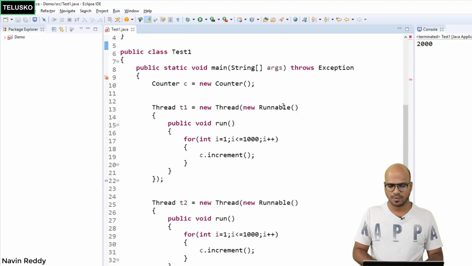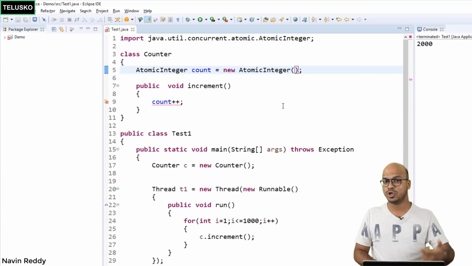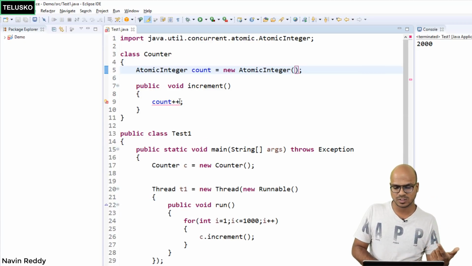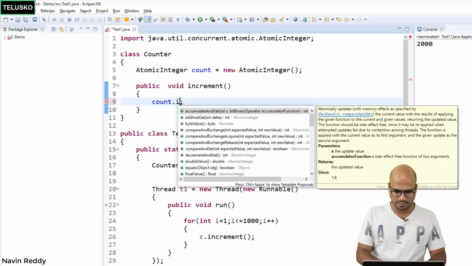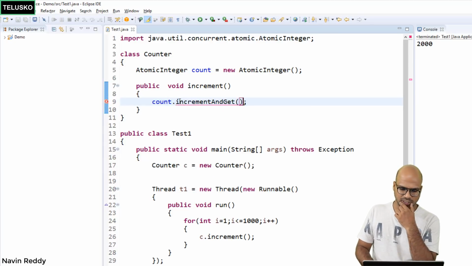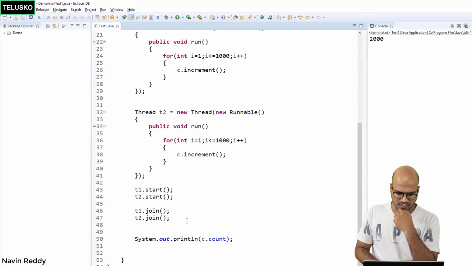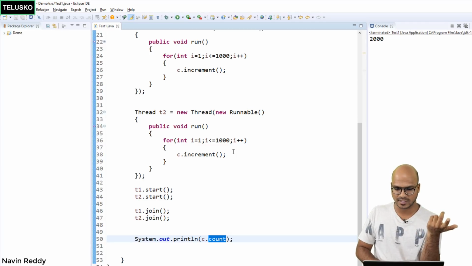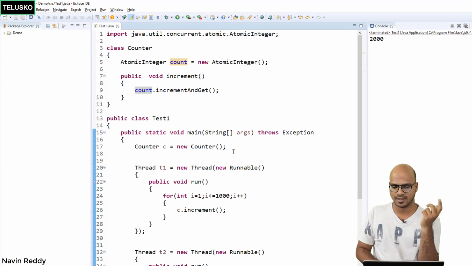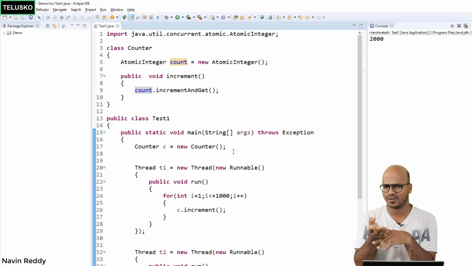So you can see we got AtomicInteger, and now if you want to perform the operation, we can't say count plus plus, right? That will not work. If you want to increment, you will say count.incrementAndGet(), right? That's what we want. And that's it. And then here we can't simply print count, can we? Let me run this code, and you can see it works. Benefit, right? We are not using the synchronized keyword there. So you have two choices. You can use synchronized as a synchronized method, which will make sure that it is thread safe. You can also use AtomicInteger, which will make sure that it is thread safe.